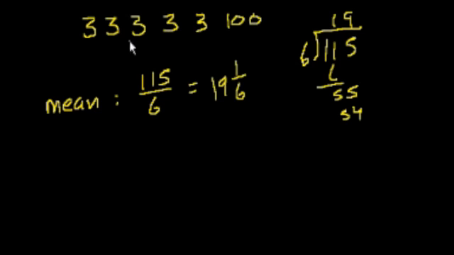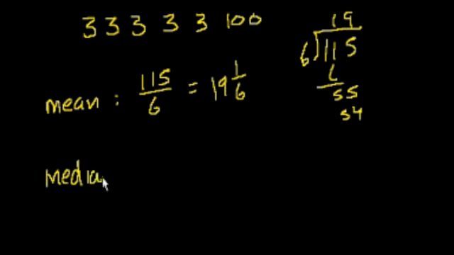But my question is, is this really representative of this set? I mean, I have a ton of 3s, and then I have 100 all of a sudden, and we're saying that the central tendency is 19 and 1/6, and 19 and 1/6 doesn't really seem indicative of this set. Maybe it does, depending on your application, but it just seems a little bit off, right? My intuition would be that the central tendency is something closer to 3, because there's a lot of 3s here. So what would the median tell us?